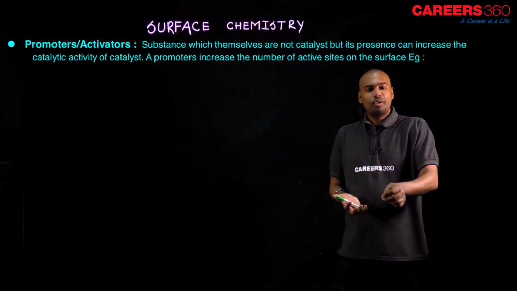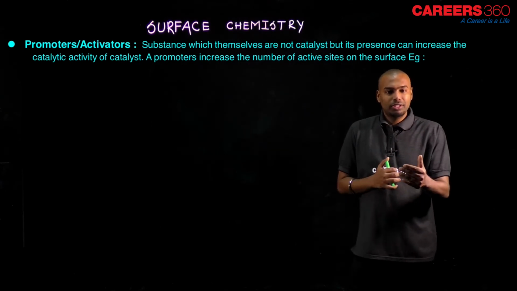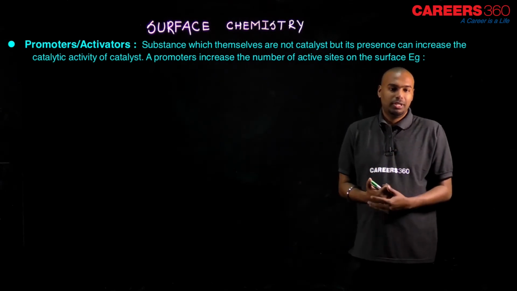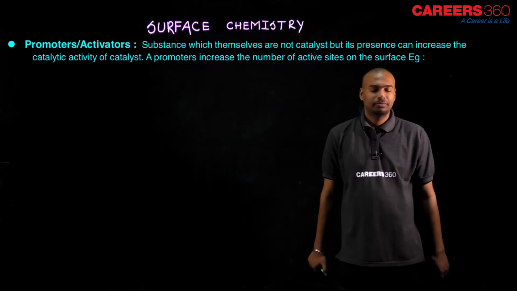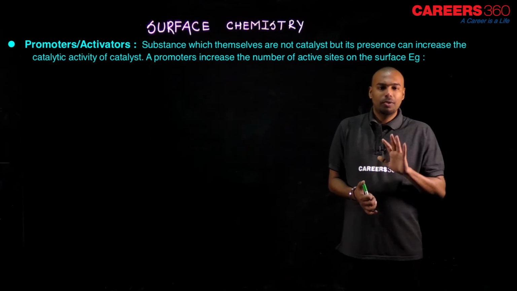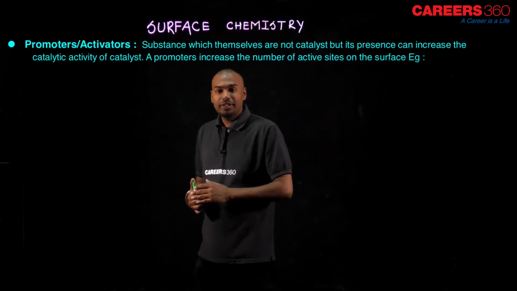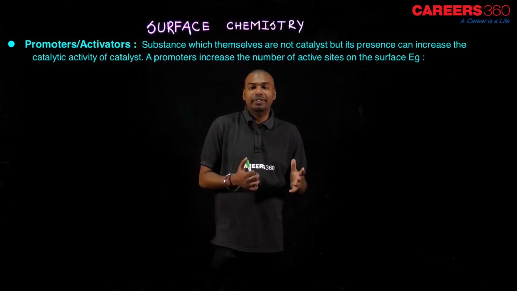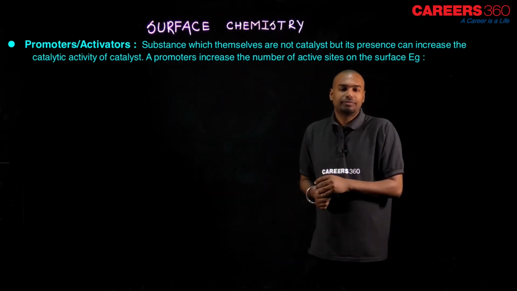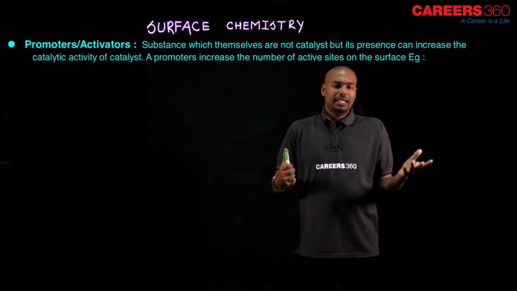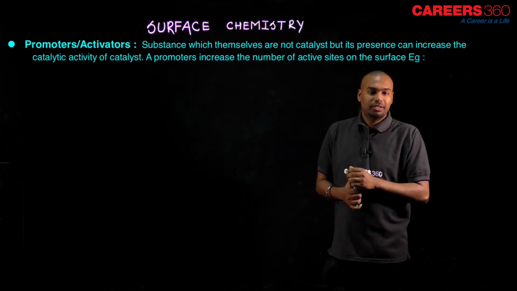But if you add some amount of salt, then the boiling of the egg will be a bit quicker. So that salt is behaving like a promoter. Understanding or not? Okay, leave it. A promoter is such a type of substance which enhances the activity of the catalyst. How does it enhance? It increases the active sites at the surface.